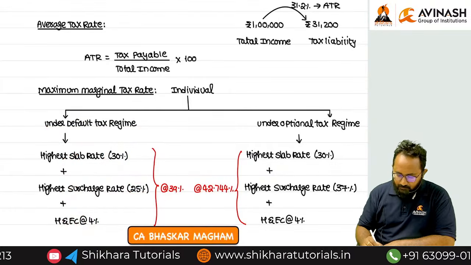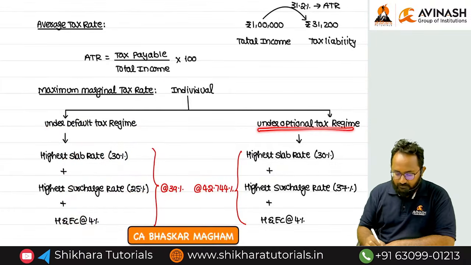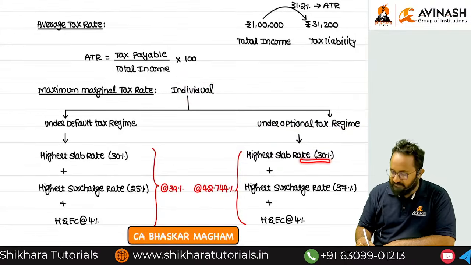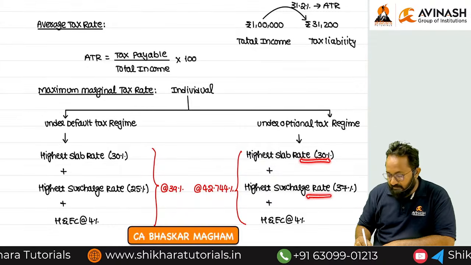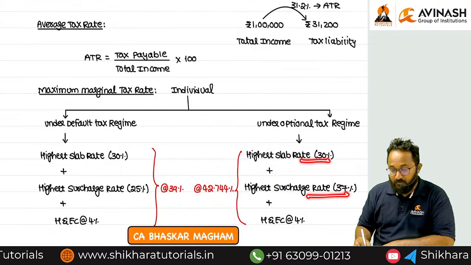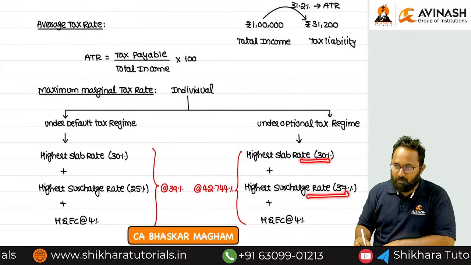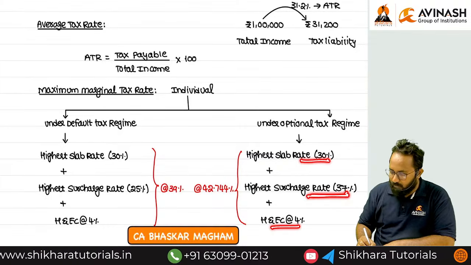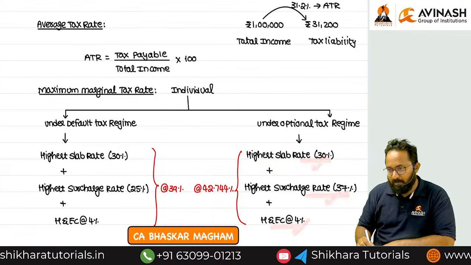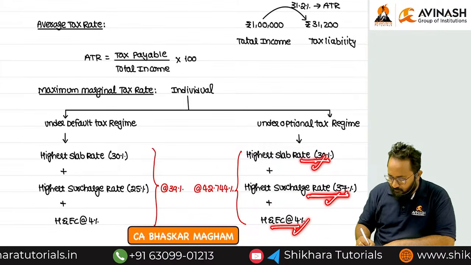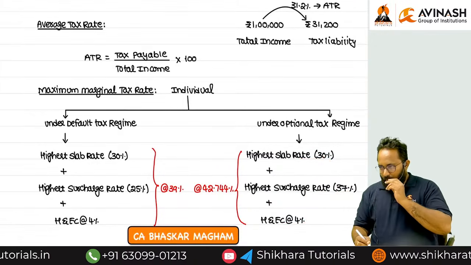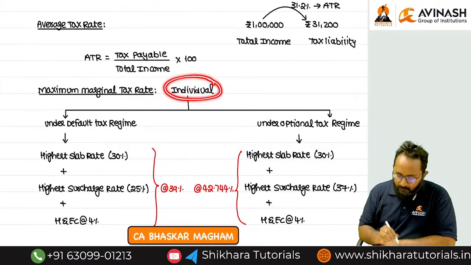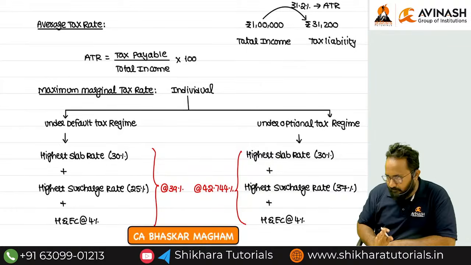39. Next, under the optional tax regime, suppose this individual follows the optional tax regime, what is the highest slab rate? 30%. Highest surcharge rate? 37, if total income exceeds 5 crore. Next, health and education cess 4. Please calculate the effective tax rate: 30 plus 37 plus 4%. How much will it be? Tell me, Ram. 42.744. In this example, I gave only for an individual.